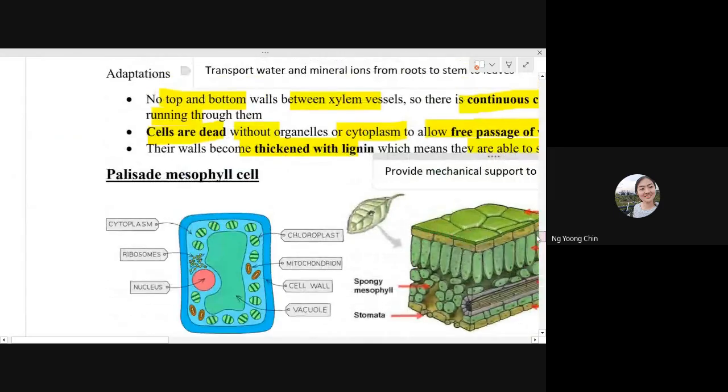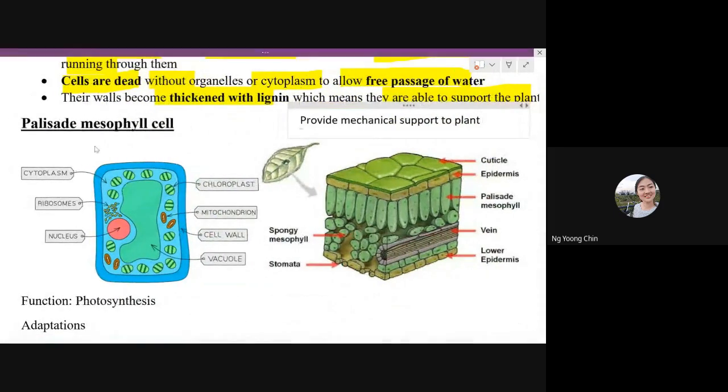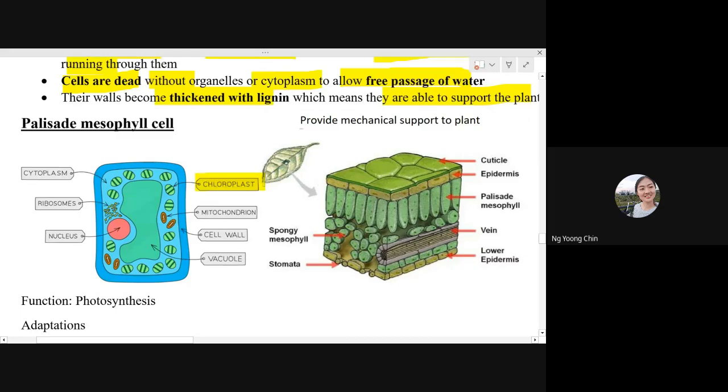Palisade mesophyll cell. Okay, maybe we finish about the last cell. Palisade mesophyll cells are a kind of cell found inside the leaf. Okay, and it's one of the cells that contain a large amount of chloroplast. You can see there's chloroplast found inside the palisade mesophyll cell. Sometimes the question will ask the difference between the root hair cell and the palisade mesophyll cell: root hair cell don't have chloroplast, but palisade mesophyll cell do have chloroplast.